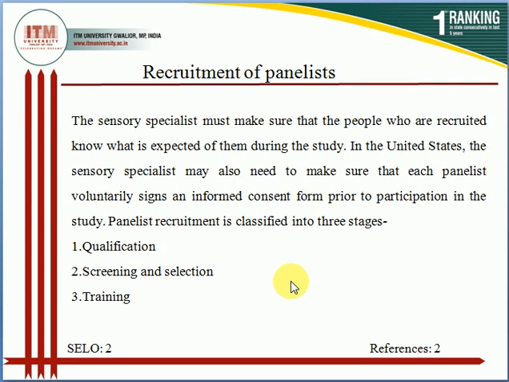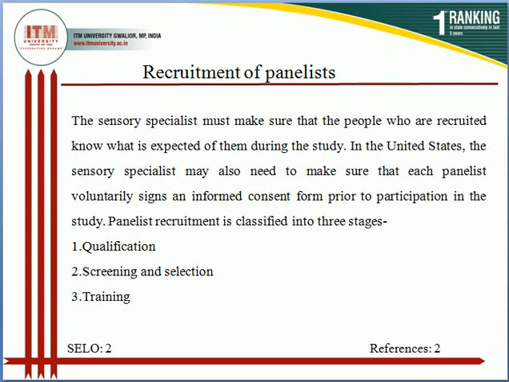First of all, we have to check their documents regarding qualification, whether the recruits are able to fulfill all qualifications or not, whether they fit the frame of the sensory evaluation standards, right?